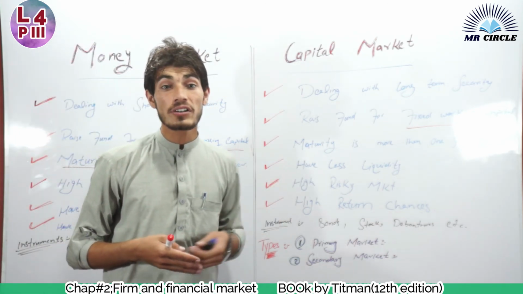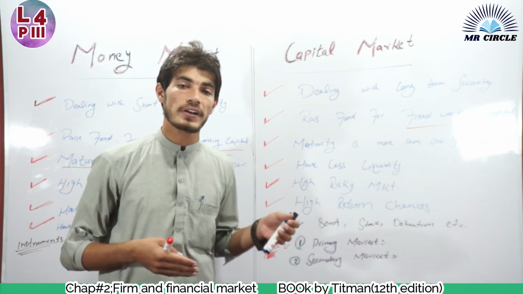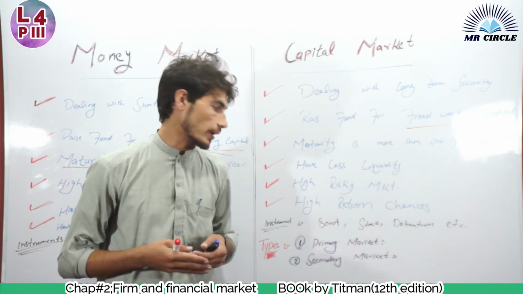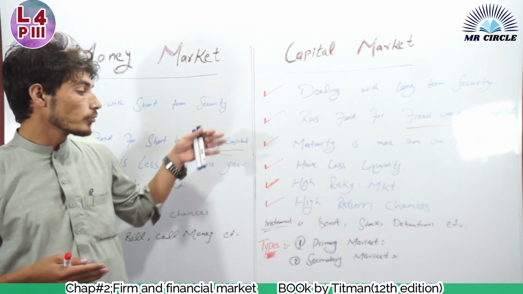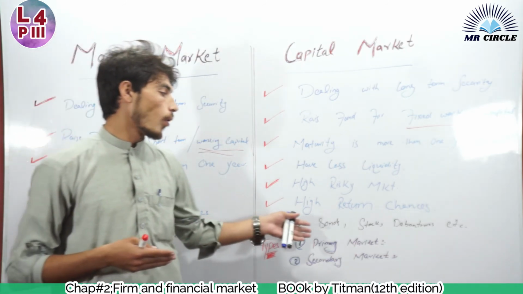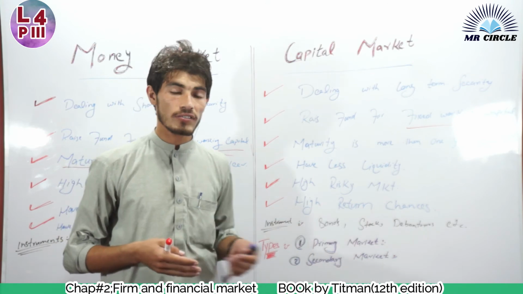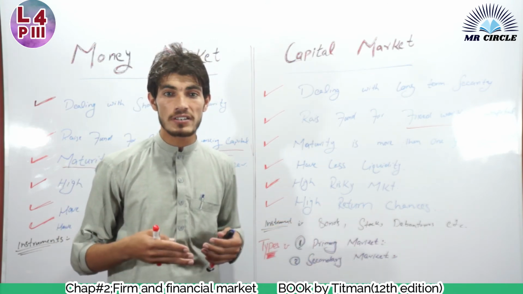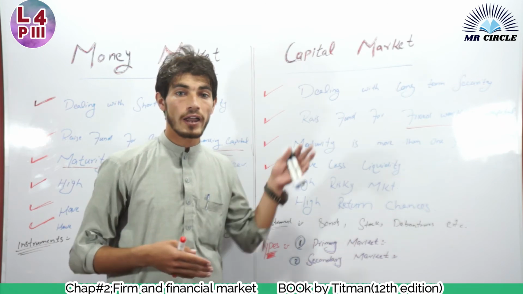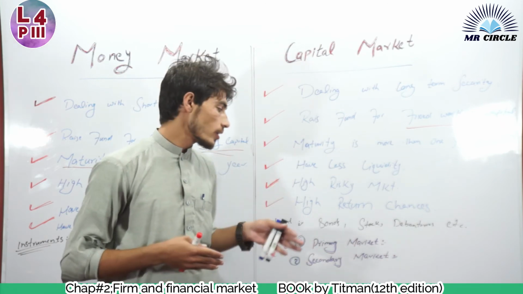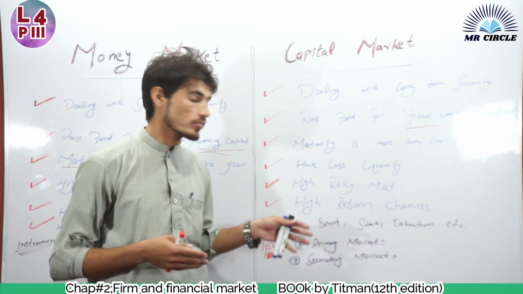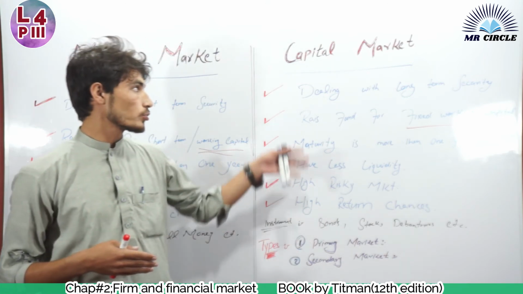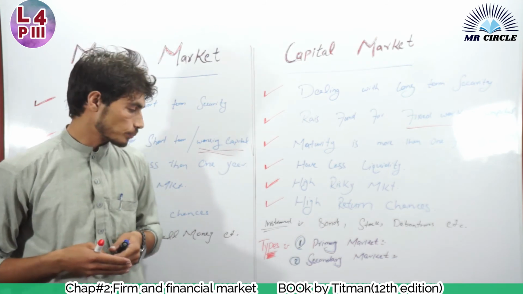Now, the instruments used in capital market. Which types of instruments are used in capital markets? In capital market we use instruments like bonds, stocks, debentures and foreign currency markets. These are all types of securities issued in capital markets, because these instruments deal with long-term durations.